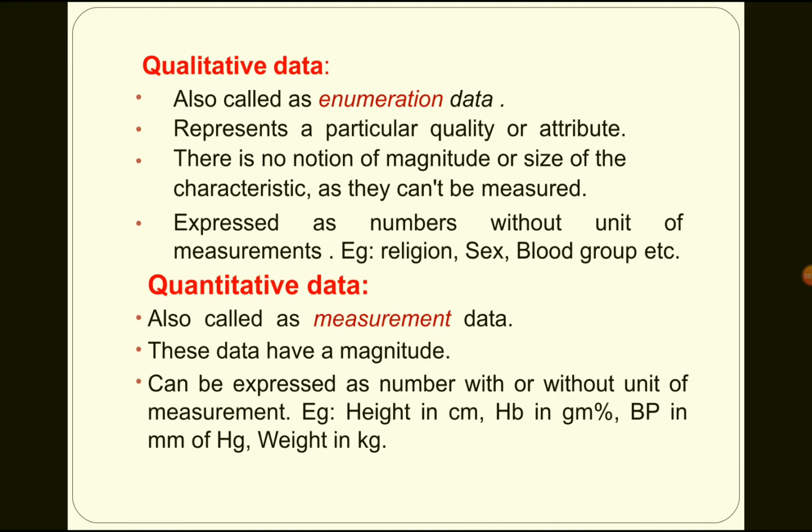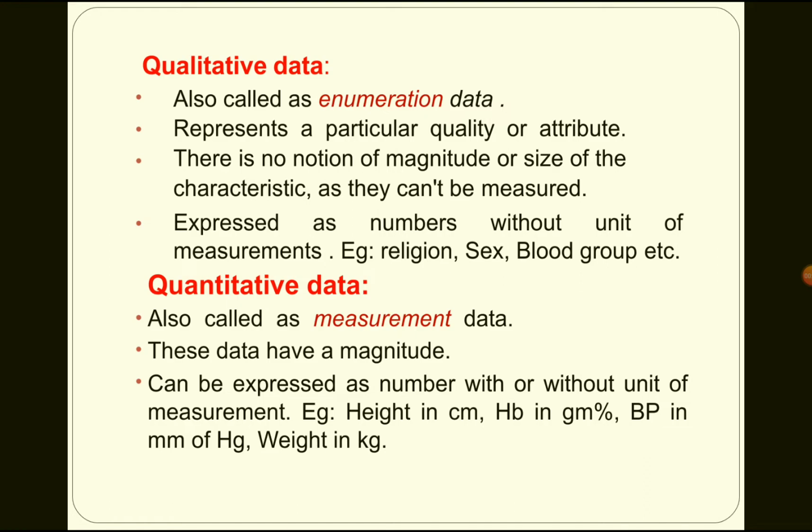Qualitative data is also called enumeration data. It represents a particular quality or attribute. There is no notion of magnitude or size of the data characteristic, as they cannot be measured. Examples include religion, sex, gender, blood group. These are all qualitative data examples.